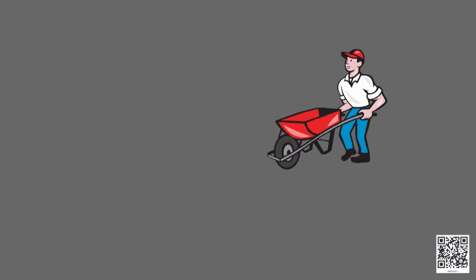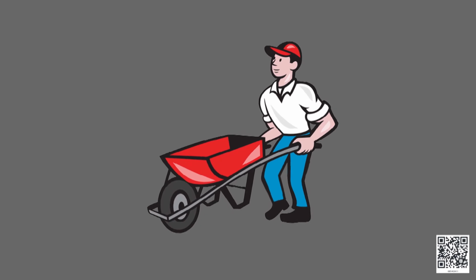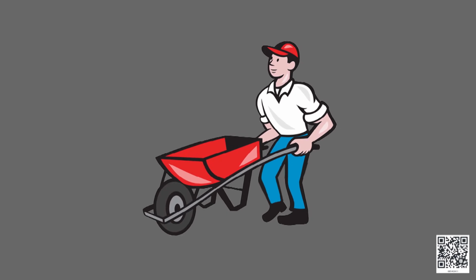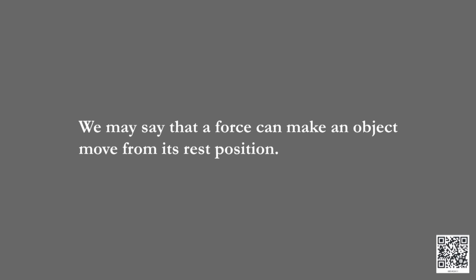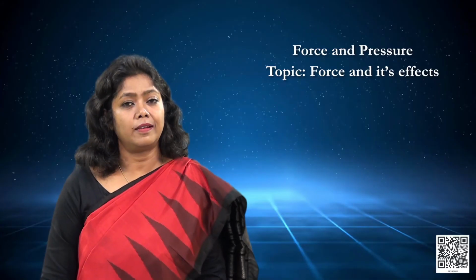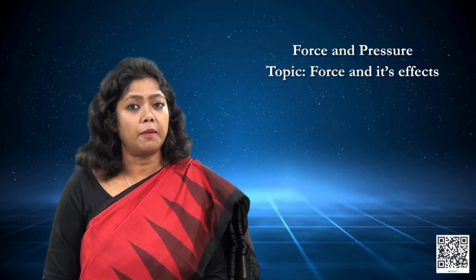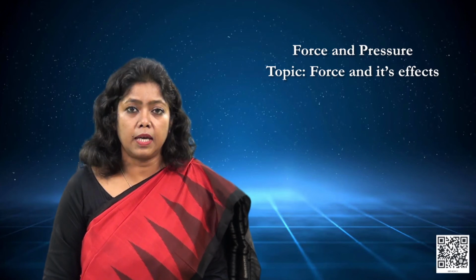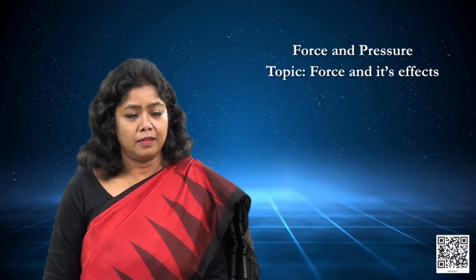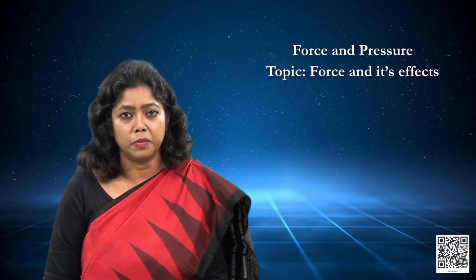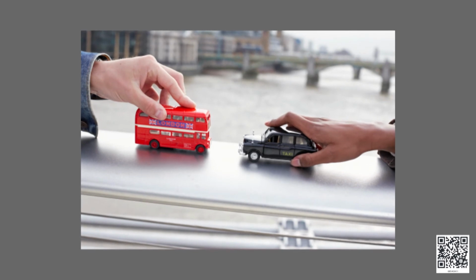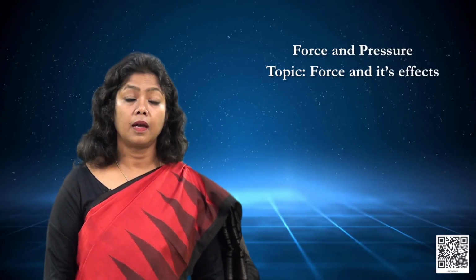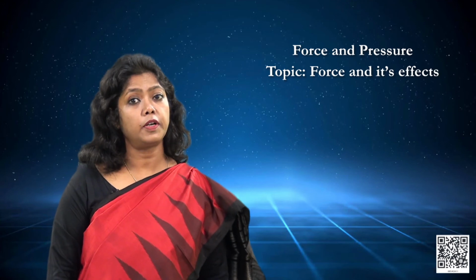A wheelbarrow at rest can be made to move by exerting a force on it. We may say that a force can make an object move from its rest position. Children, can you find some more examples where force is applied on a body and it causes some changes? Surely you can. There are numerous examples around you. So, we can see that force makes an object move. What else can force do? Can force change the speed of an object?